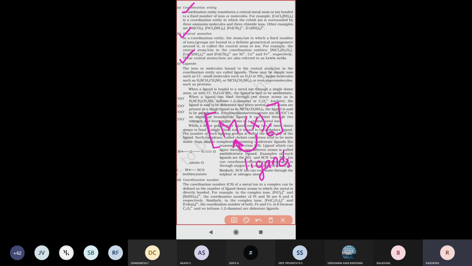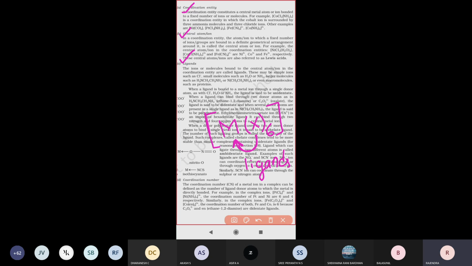Sir, how many ligands can the central metal atom occupy? It depends upon the central metal atom; that many ligands will bond. Some metals are surrounded by only three ligands, some by four, some by five, some by six, some by seven. Depending upon the metal atom, that many ligands surround it.